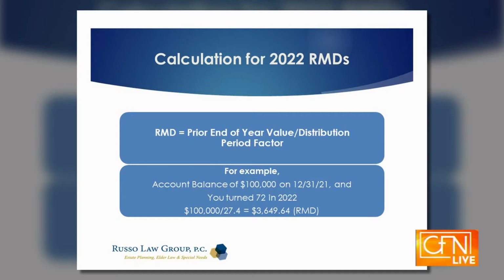You're 72 this year. You're going to be required to take out $100,000 divided by 27.4, which is roughly $3,649.64. That's the amount you must take out.